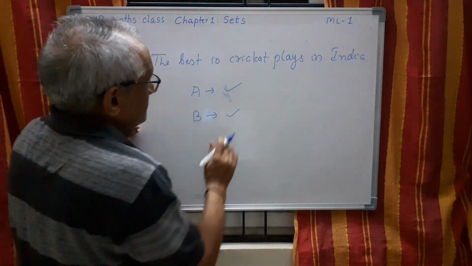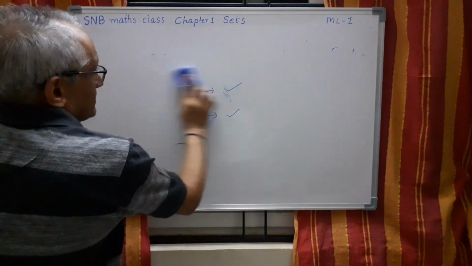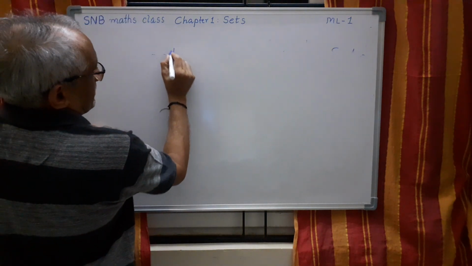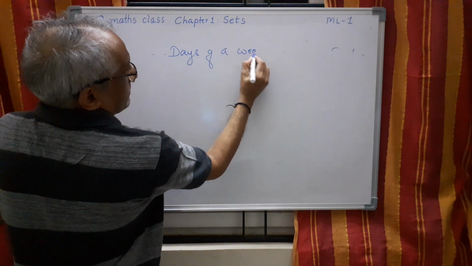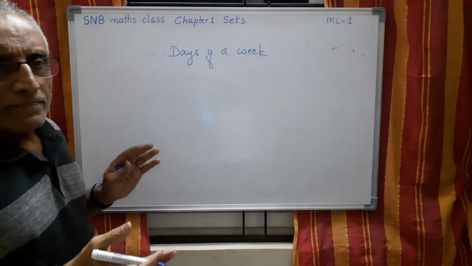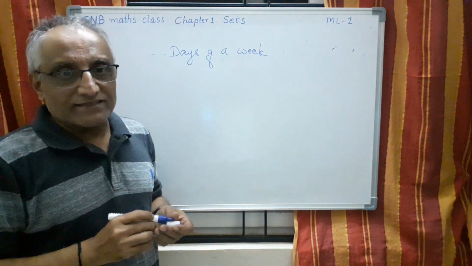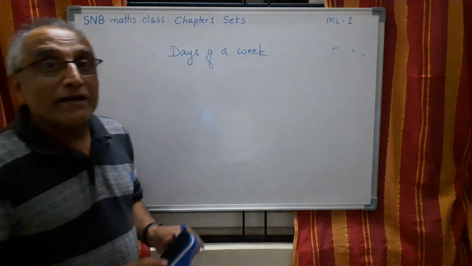On the other hand, suppose I say the set of days of a week. There is no dispute: Sunday, Monday, Tuesday, Wednesday, etc. Therefore, well defined means there should not be any ambiguity.